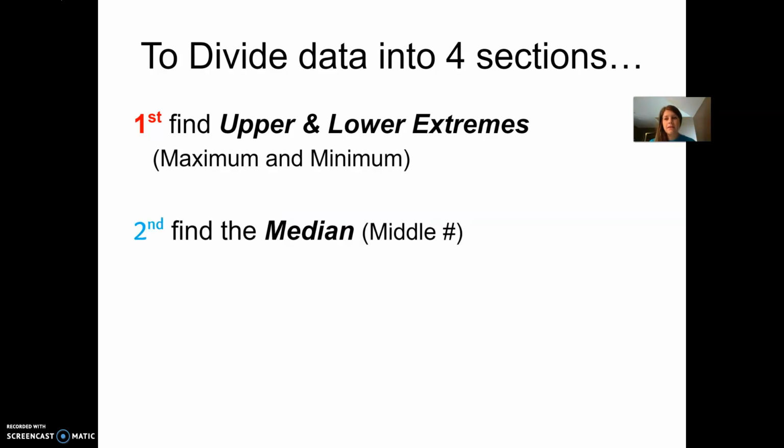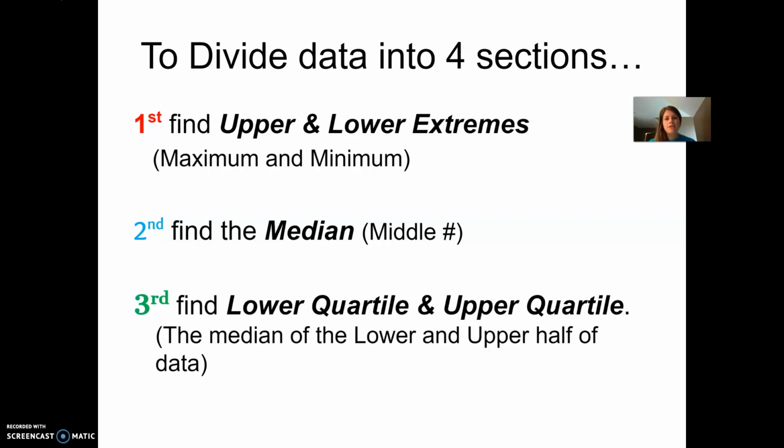Second step is find the median. We did this lots last week. You should be good at that by now. And your third step is to find your lower and upper quartile. Like I said, that's the median of your upper half, median of your lower half.